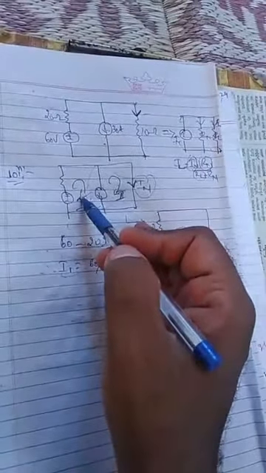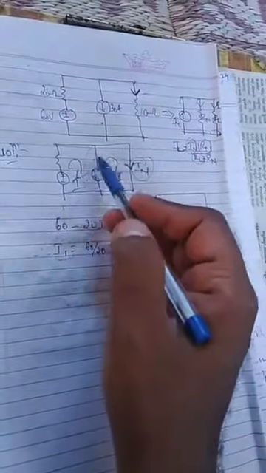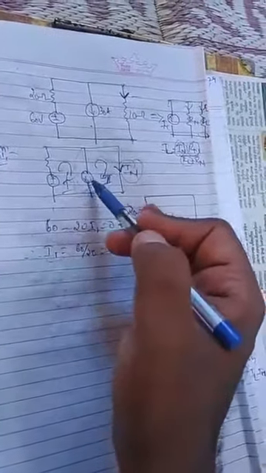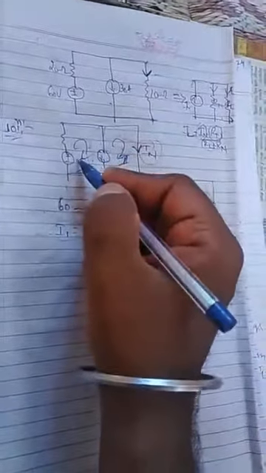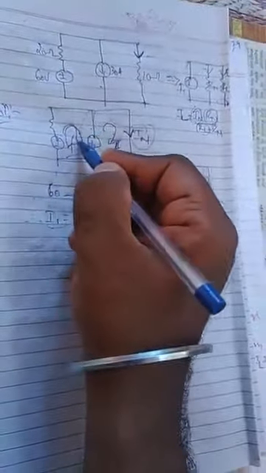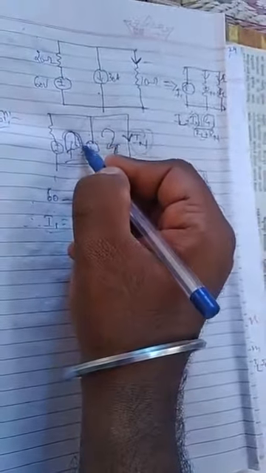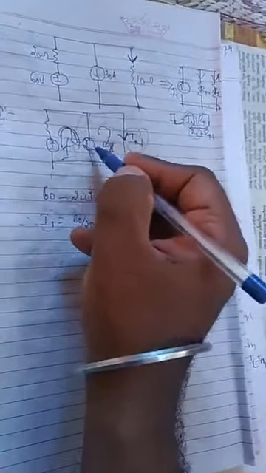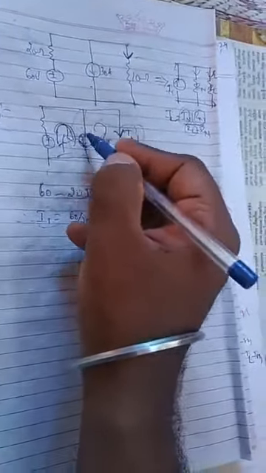Here apply KCL to this loop. If you apply KCL to this, how much you will get? In this loop, current is flowing in clockwise direction, and this current source direction is also from upward to downward.